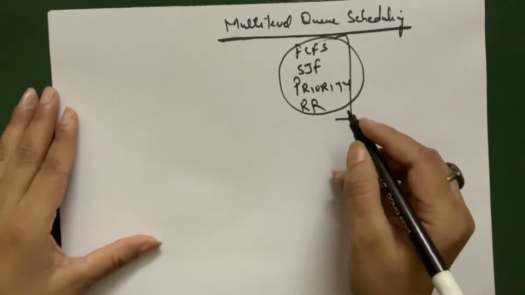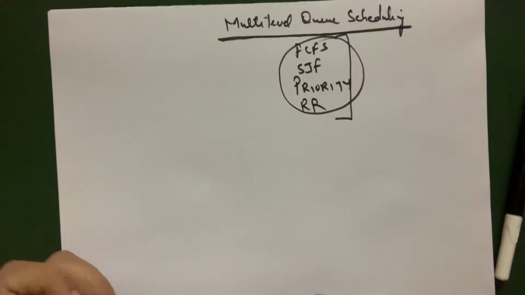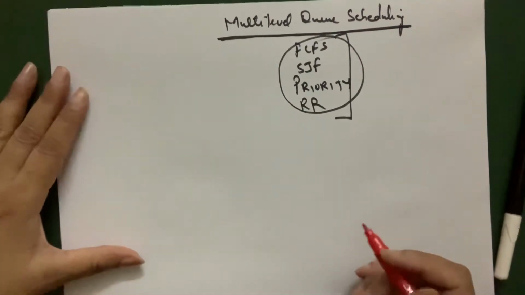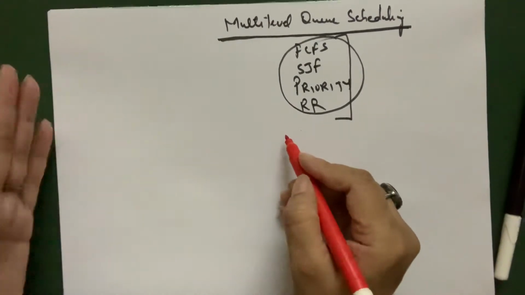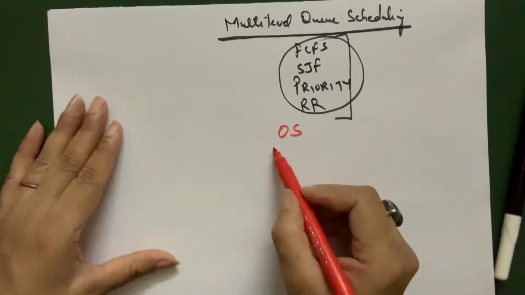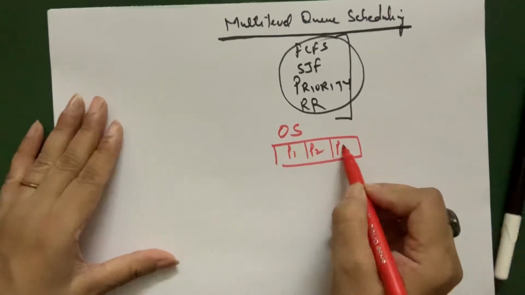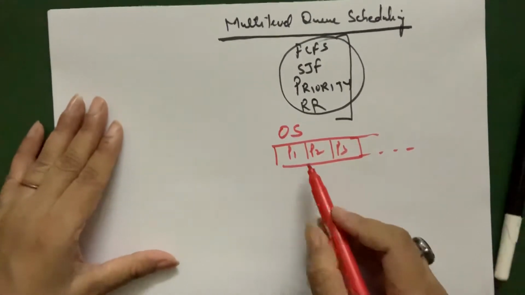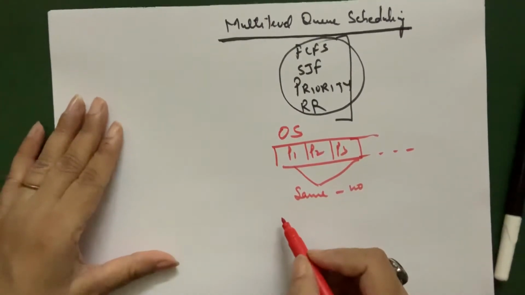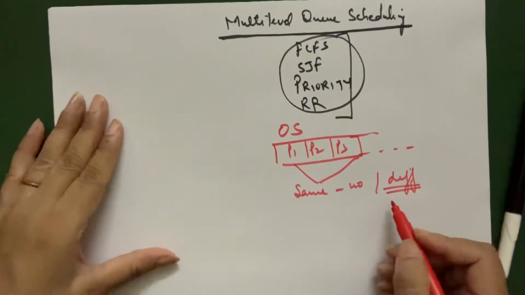Now, what exactly is multi-level queue scheduling? As the name itself speaks, multi-level queue, that means we are having multi-level queues. Now, how do we define it? As we know, in our operating system, we always say we have n type of processes. Suppose we have a queue, and we have P1, P2, P3. There are n number of processes. But are these all processes same? No. We can say these processes may be different. So what do you mean by different?